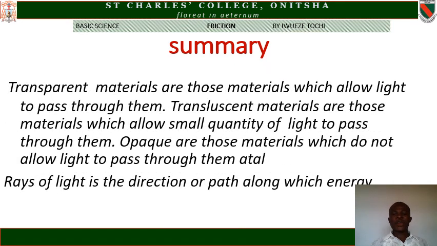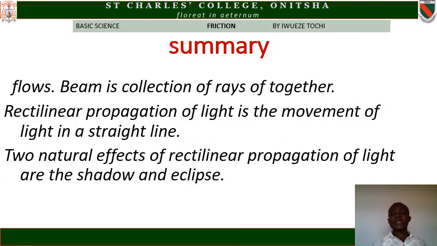Transparent materials are those materials which allow light to pass through them. Translucent materials are those materials which allow small quantity of light to pass through them. Opaque are those materials which do not allow light to pass through them at all. Rays of light is the direction or path along which light energy flows. Beam is a collection of rays of light together. Rectilinear propagation of light is the movement of light in a straight line. Two natural effects of rectilinear propagation of light are the shadow and eclipse.